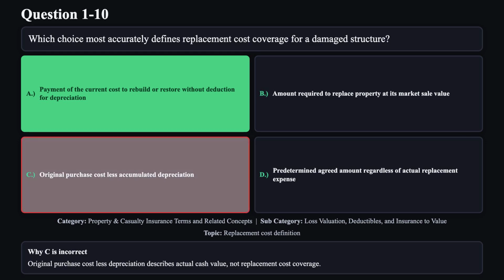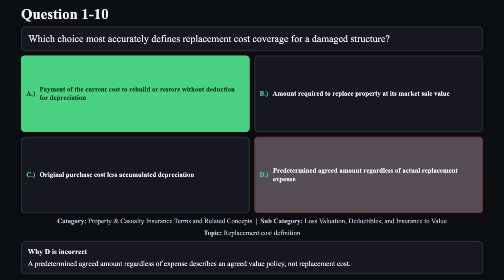Reason C is not correct. Original purchase cost less depreciation describes actual cash value, not replacement cost coverage. Reason D is not correct. A predetermined agreed amount regardless of expense describes an agreed value policy, not replacement cost.